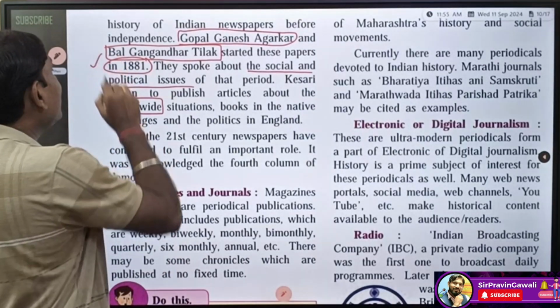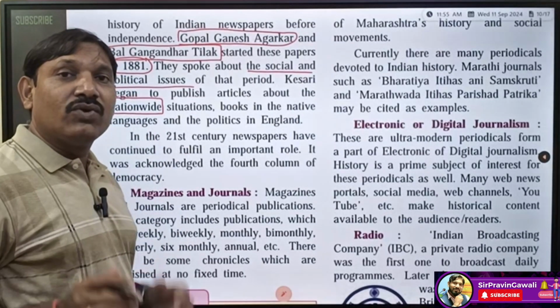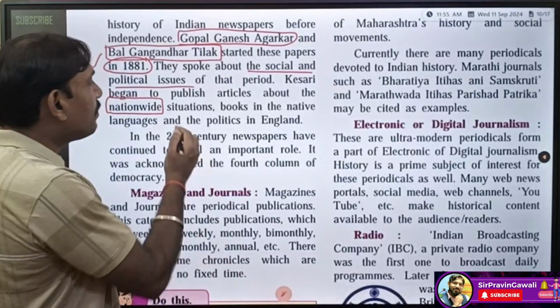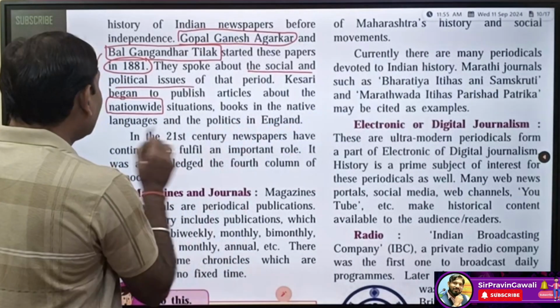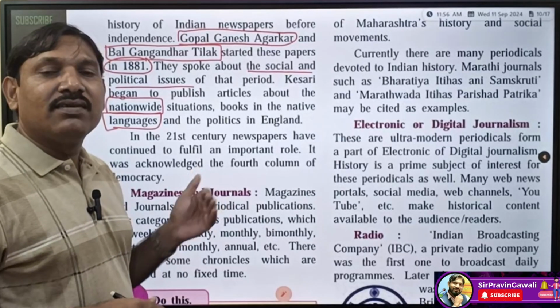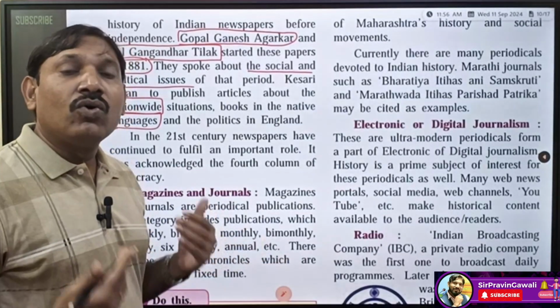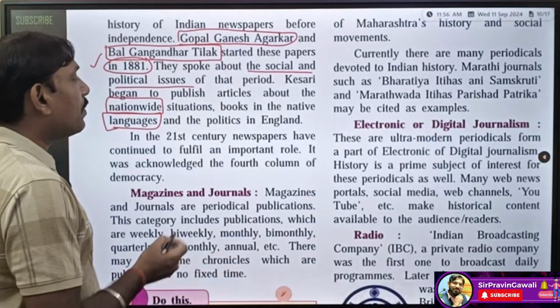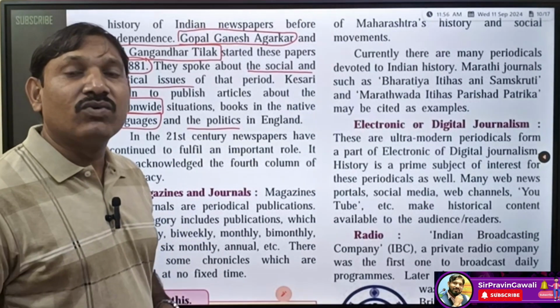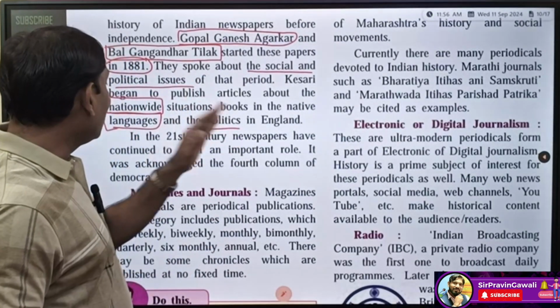In 1881 it started. So during that period, whatever happened politically and socially, that kind of news was published, as well as books in the native language. For example, Kesari started in Maharashtra, so books in the Marathi language were published, and politics in England. So international news could also be found in Kesari and Maratha.